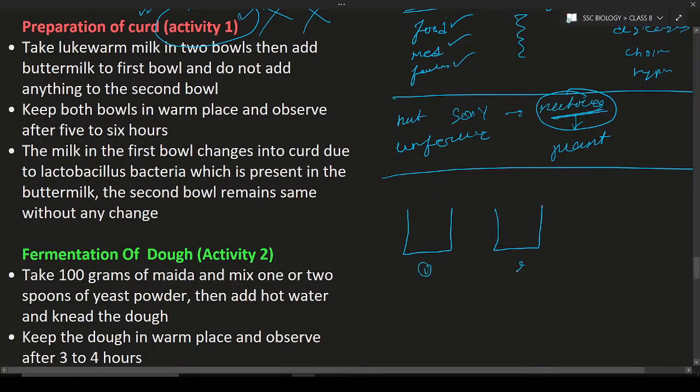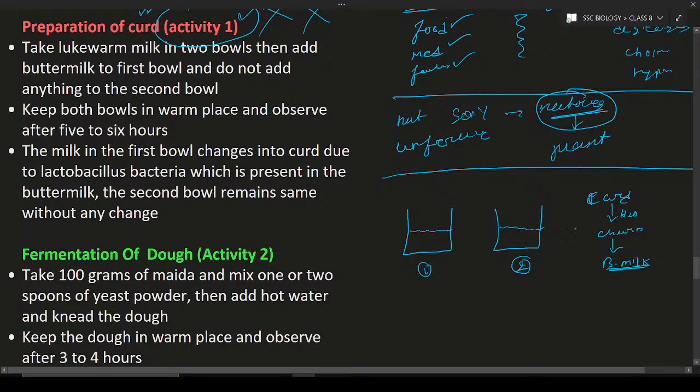In both bowls, lukewarm milk is taken. To the lukewarm milk we have to add buttermilk. So what is meant by buttermilk? Buttermilk is nothing but this: take curd, add water, H2O, to the curd, and also churn it. Now the curd will turn into buttermilk. This buttermilk you can drink, and you can use it in different kinds of food preparations and so on.